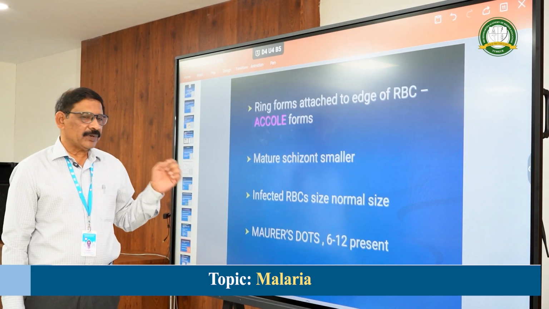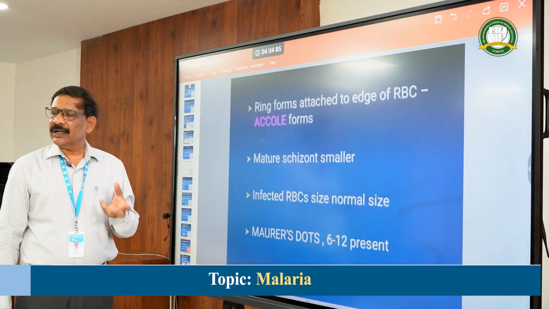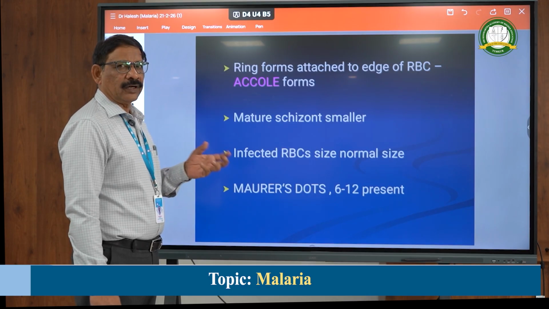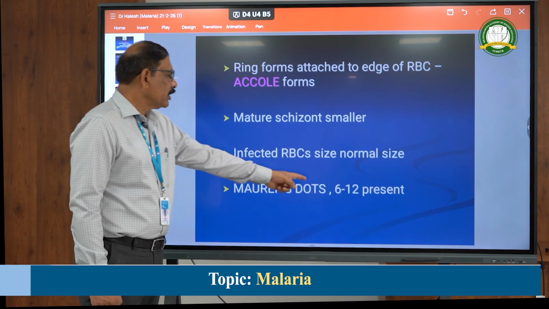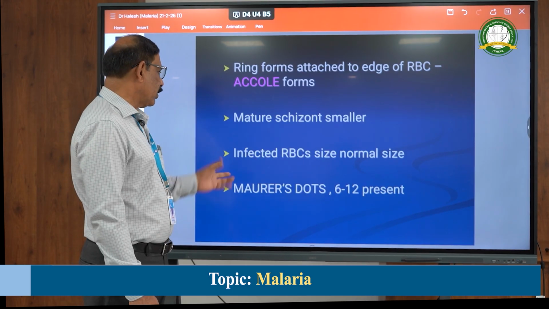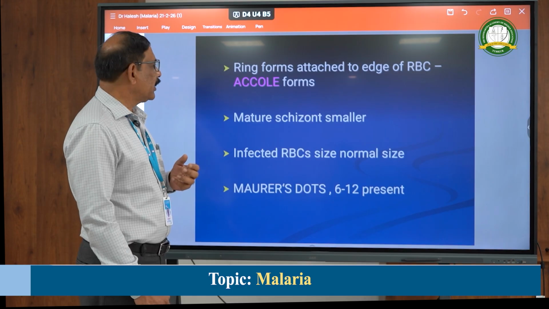There are some dots in the RBCs, called Maurer's dots, and in the schizont each RBC will have the rosette form of merozoites. About 24 merozoites are seen in the rosettes.